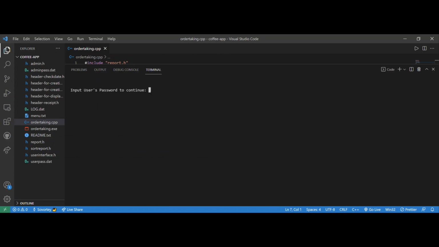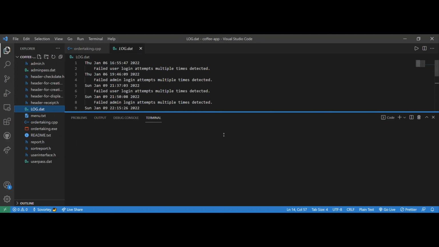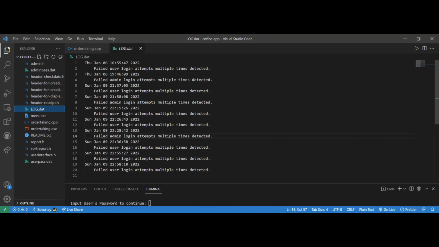So here, when the user inputs an incorrect password 3 times in a row, this event will be logged into a file called log.dat. As you can see in the file, it shows the date and time of the user failing to log in. Moreover, it stores all the times that the user failed to log in to the main program since it has been launched. So here there's a total of 11 times that the user failed to log in. And here's the current one.